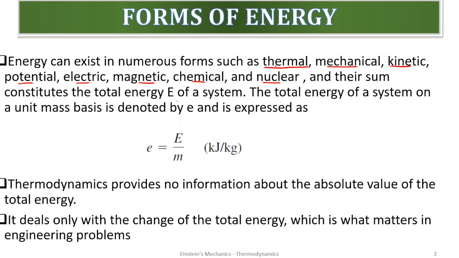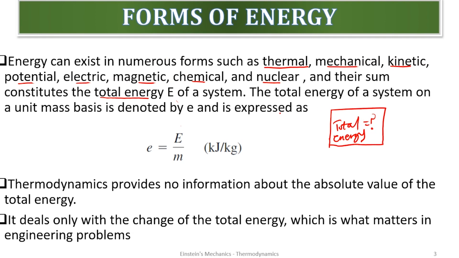And look at all this type of energy: thermal, mechanical, kinetic, and the rest. They constitute the total energy of the system. So all these forms of energy combined form the total energy of a system. Anytime I have a system, if I want to know the total energy of this system, it is the summation of the thermal energy in the system, the mechanical, the kinetic. In fact, combining all the energies inside the system will give us the total energy. It's very simple.